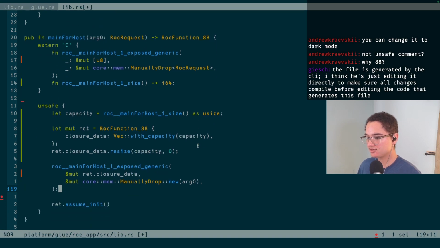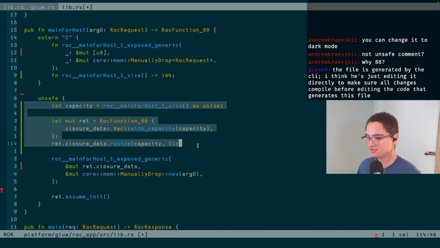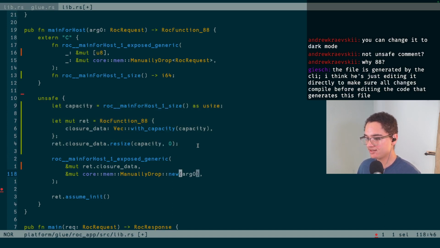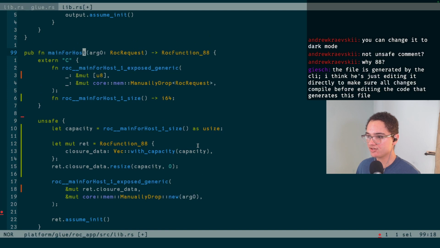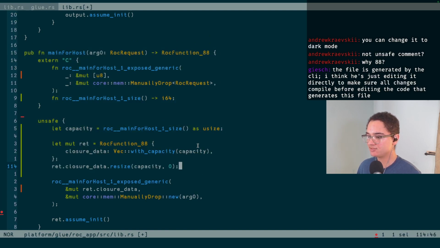And now this should actually be getting called correctly. So we're initializing that vector, we're giving it a correct size, we're zeroing it out, and then we're passing that in, and Roc is writing to that. And so this is what we actually want that function in the other file to look like. Of course, we're going to have to fill in pieces.